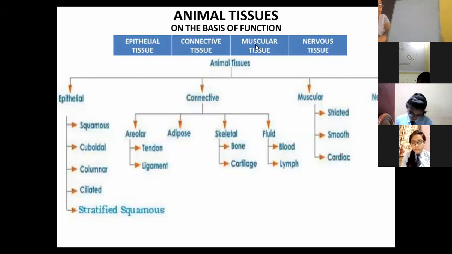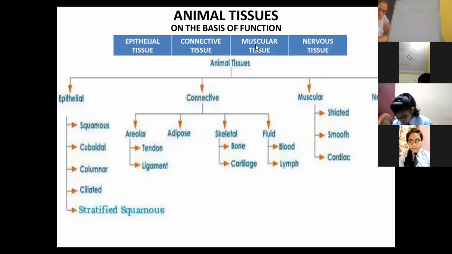So broadly, the animal tissue can be classified mainly into 4 types. One is connective tissue, one is epithelial tissue, one is muscular tissue, and then we have the nervous tissue.